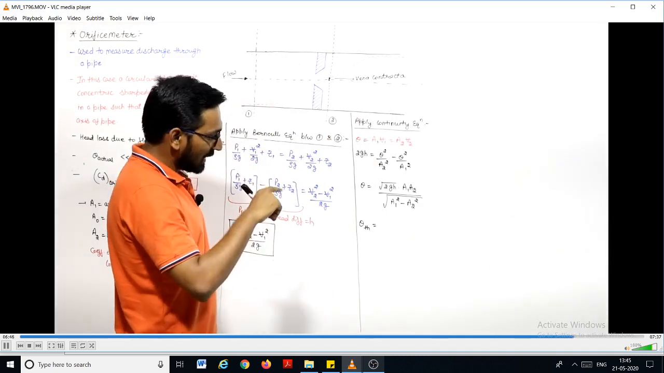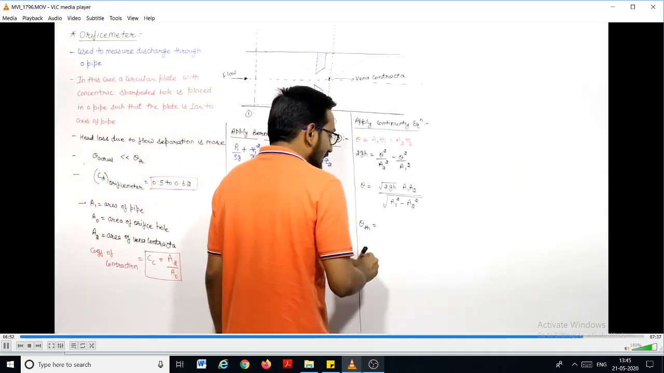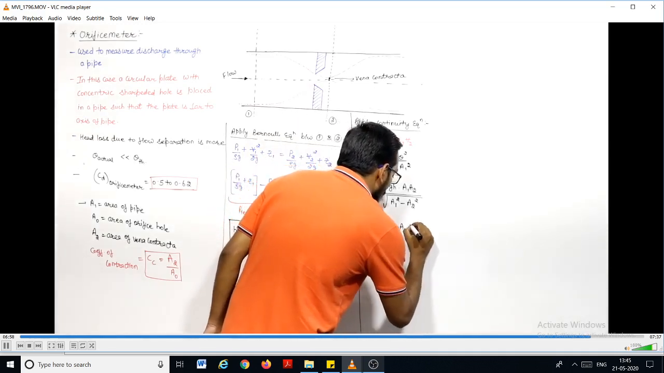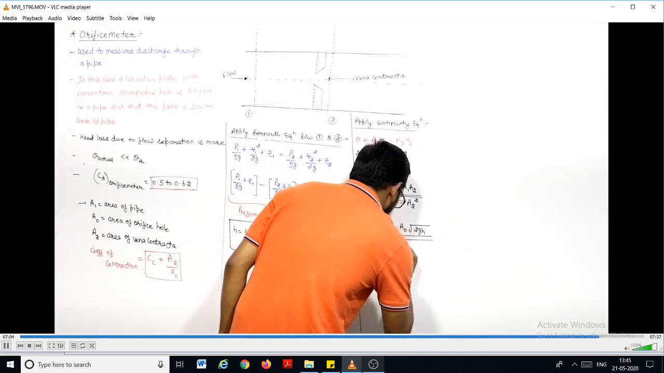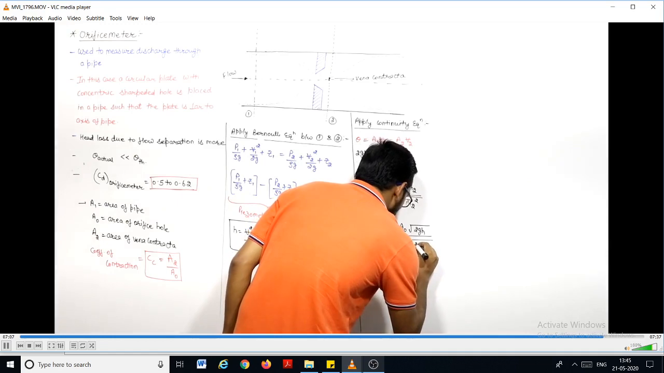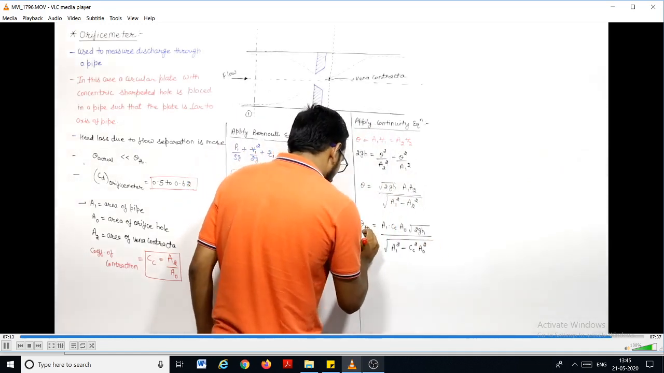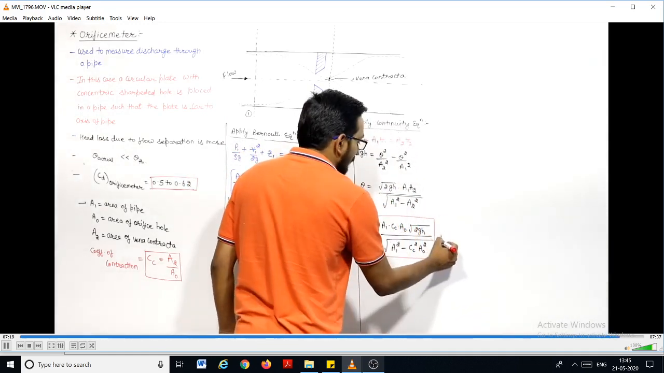If I write in place of A2, I can write Cc into A0. In place of A2, I can write Cc into A0. So this will be A1 into Cc into A0 under root 2GH divided by under root of A1 square minus Cc square into A0 square. Right, so this is the theoretical discharge in case of the orifice meter.